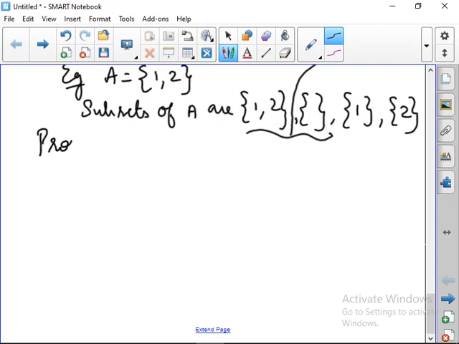Next heading is proper subset. So what is meant by proper subset?